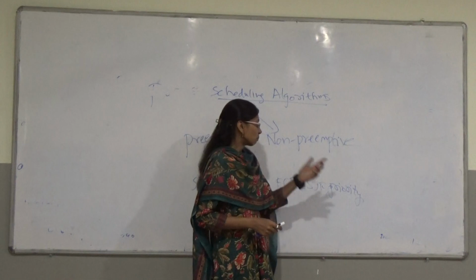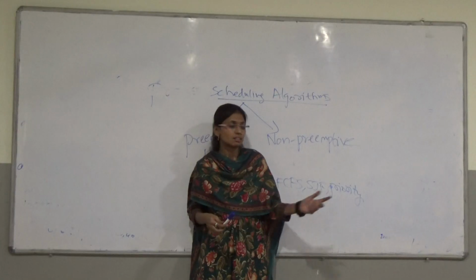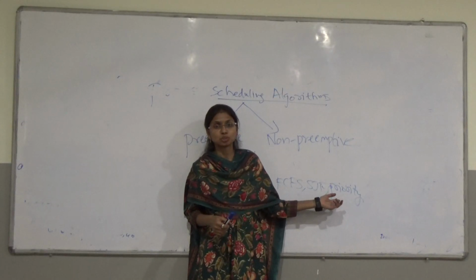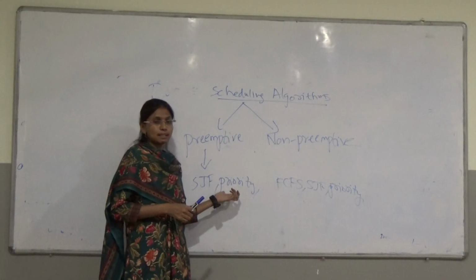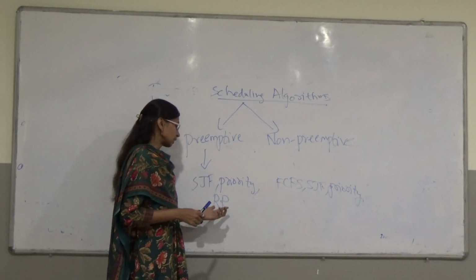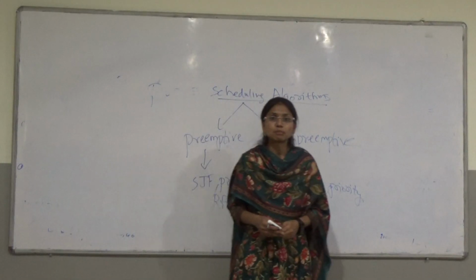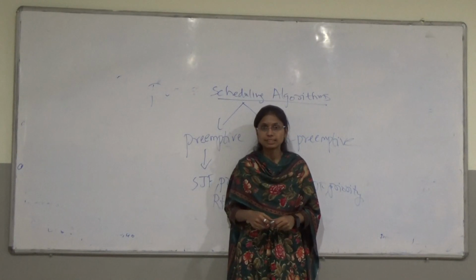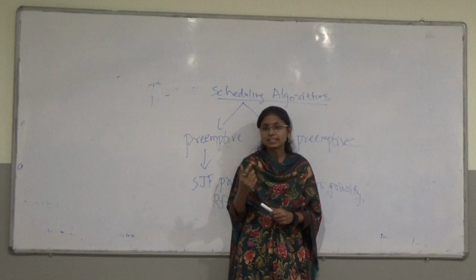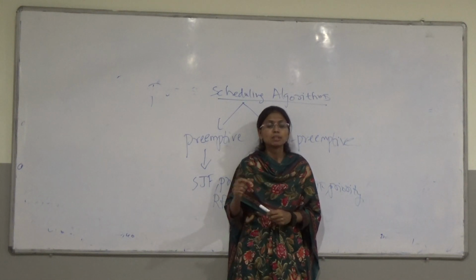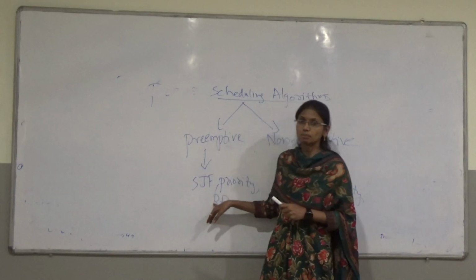Next, priority. Priority, as the name itself tells, means that if a process has more priority, then the CPU will take that process for execution. This also comes under both non-preemptive as well as preemptive. Next, under the preemptive, round robin. Round robin depends on the time quantum. Time quantum is also called the time slice. We will be given the time quantum in the problem. Based on the time quantum, the process will execute and go into further rounds. That's why it is called round robin.